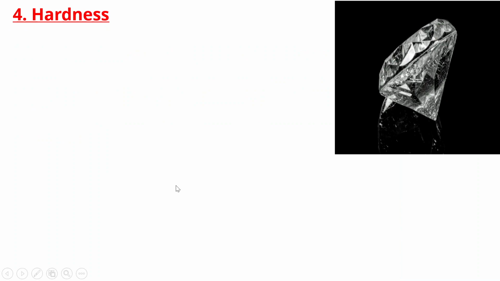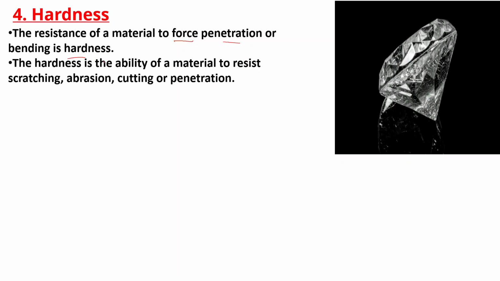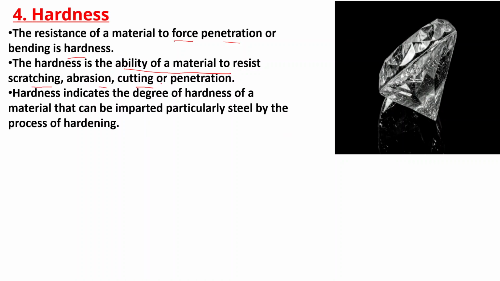After that we will talk about hardness. The resistance of a material to force penetration or bending is hardness. Hardness is the ability of a material to resist stretching, abrasion, cutting or penetration. Hardness indicates the degree of hardness of a material that can be imparted, particularly to steel, by the process of hardening.